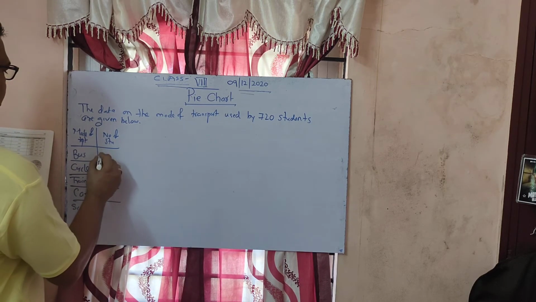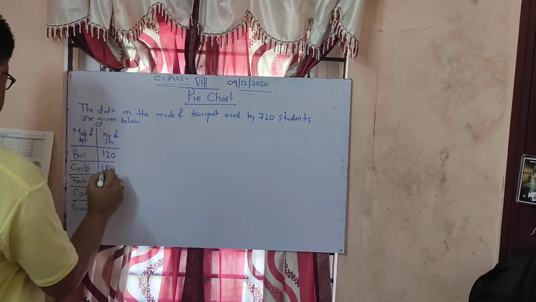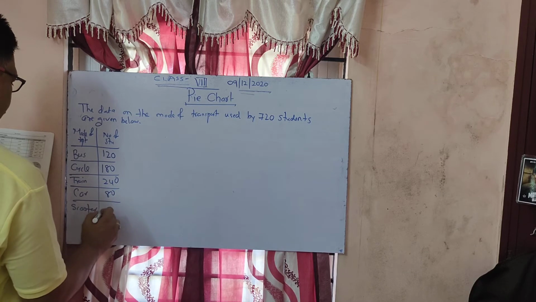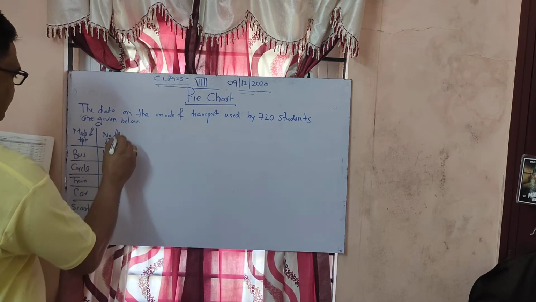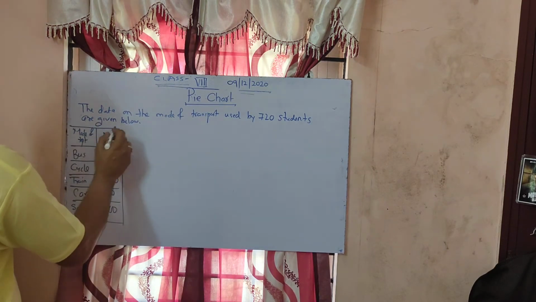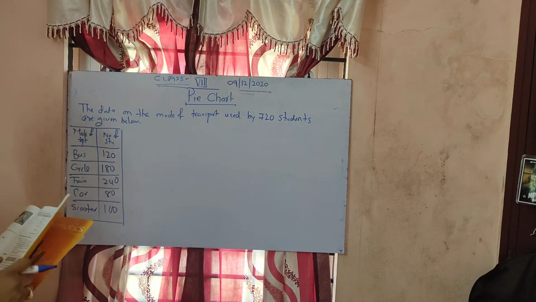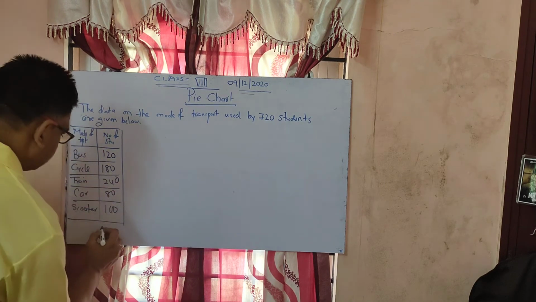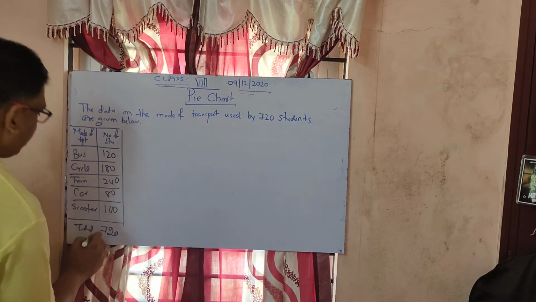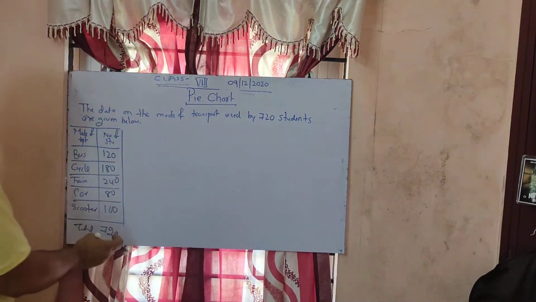By bus 120 students travel, cycles 180 students, train 240, car 80, and scooter 100. This is what they have given. The data on the mode of transport used by 720 students, so the total is 720.